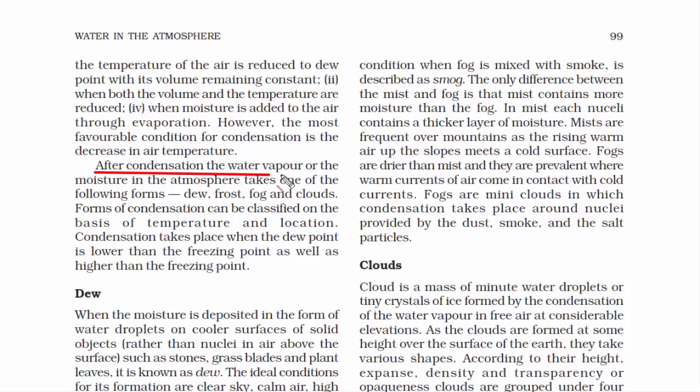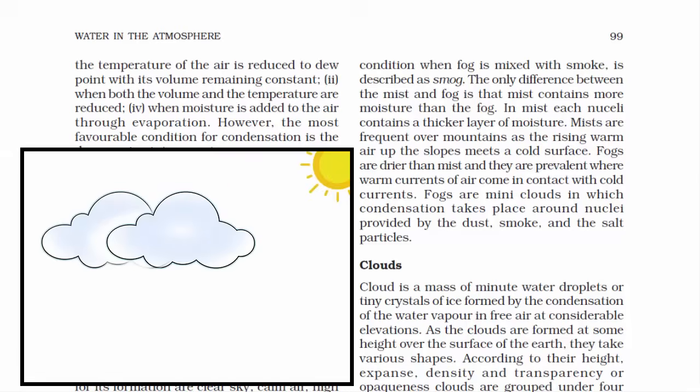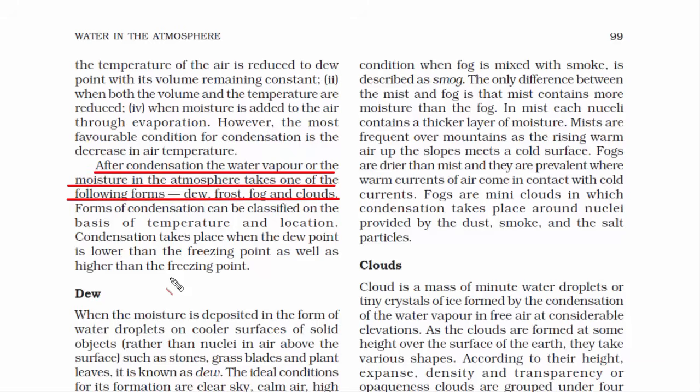Now once the condensation occurs, water vapor or the moisture in the atmosphere transforms into dew, frost, fog and clouds. So basically in condensation, the gaseous state of matter, which is the water vapor, transforms into either liquid or solid state. Now let's briefly get to know about these liquid and solid states.